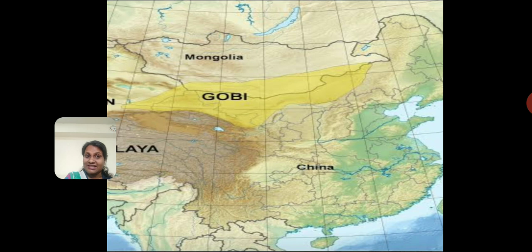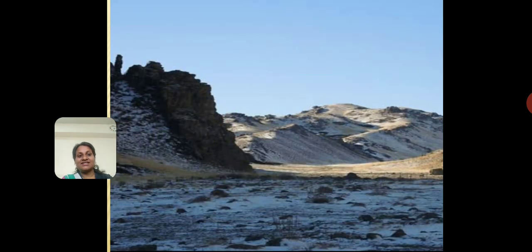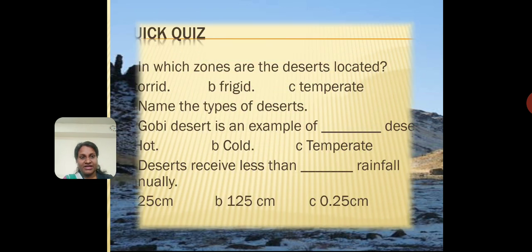Now what did I say that this other side of the mountains is called? It is called the leeward side of the Himalayan mountains. And that is why this entire region in China doesn't receive rainfall. So that is why Gobi Desert is formed, because of the lack of rain clouds coming down to the Gobi Desert area. Okay, so that is on the leeward side of the Himalayan mountains. All right, so the Gobi Desert is a cold desert, and this is an image of the Gobi Desert.